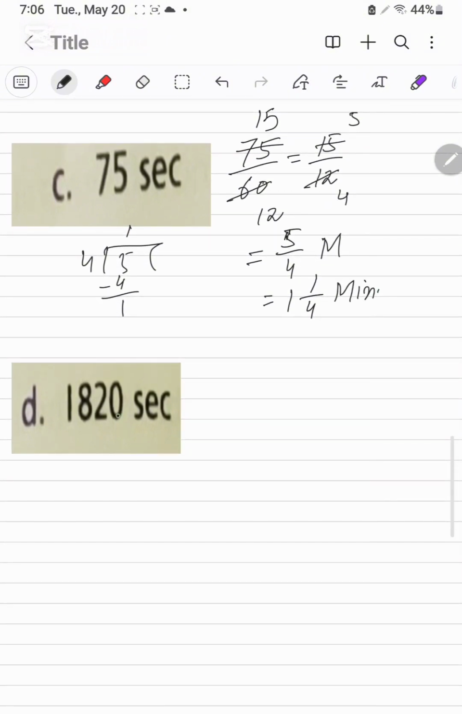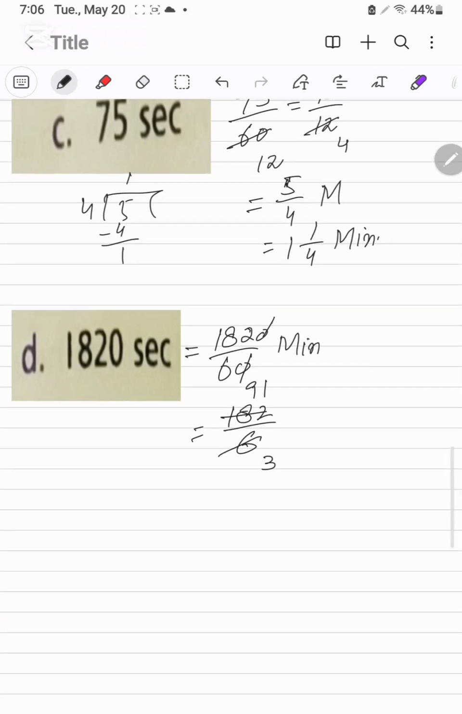Next, 1820 seconds. To convert into minutes, we will divide this one by 60. It will be the 1820 divided by 60. Now it is in minutes. It will be cancelled this one, and now 182 divided by 6. 2 से cancel करेंगे, it will be 3. Now it will be 91 over 3.